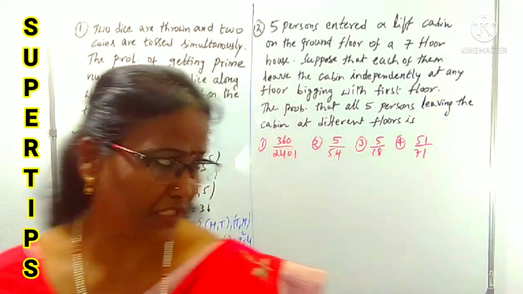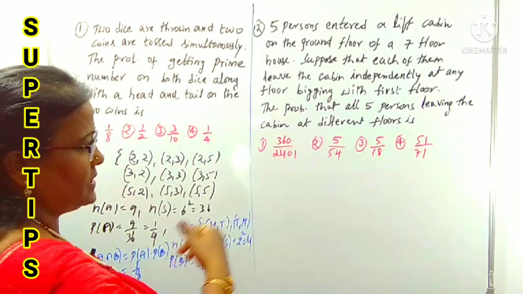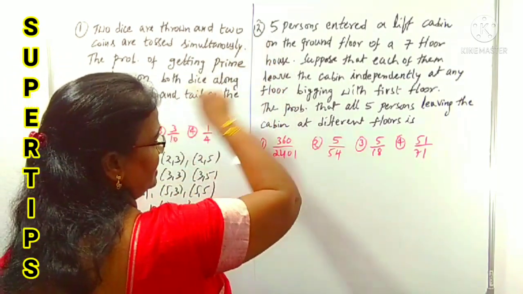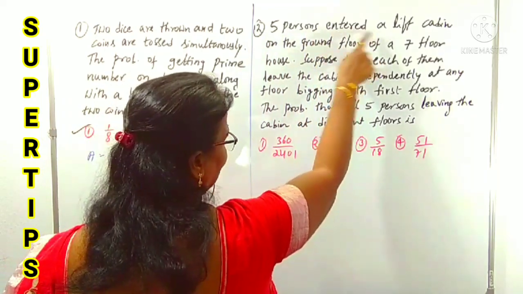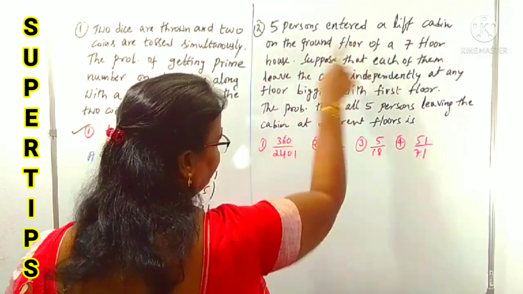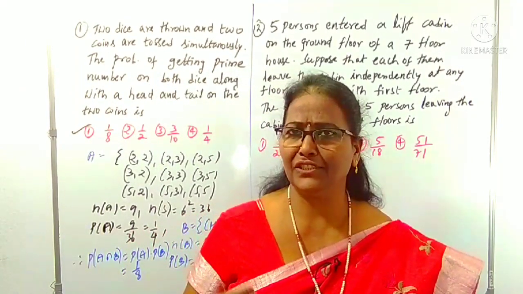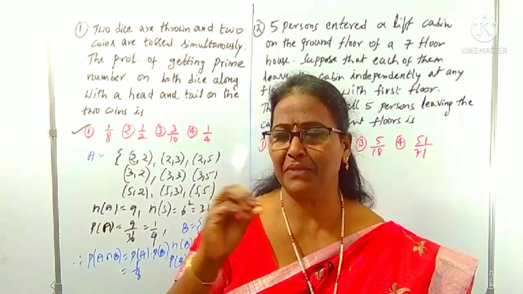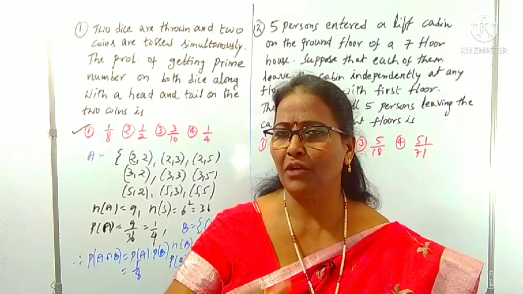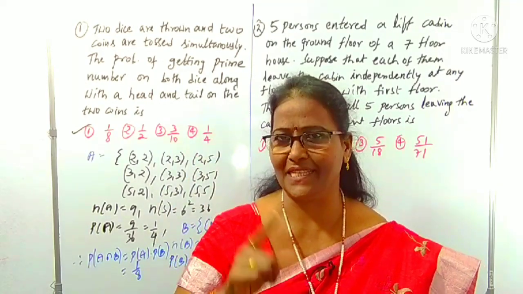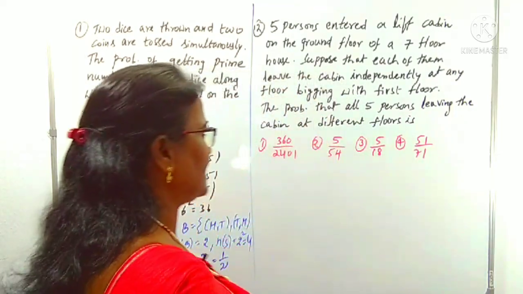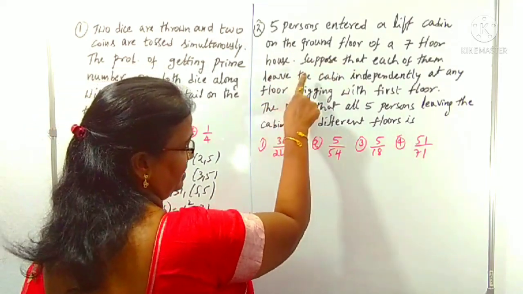Now we can come to the second question. So it is given clearly in the first sentence: 5 persons entered a lift cabin on the ground floor of a 7-floored house. How many persons entered the lift cabin? 5 persons. On the ground floor. How many floors does the building have? Yes, it is a 7-floor building.